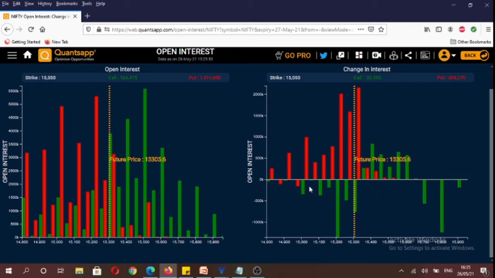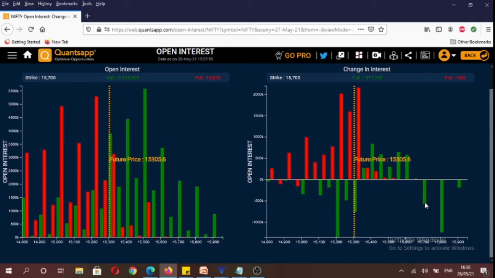In calls you would be able to see 15,000, 15,100, 15,200, 15,300 call option strikes in which open interest reduced. So it tells us that call option buyers booked their profits, while call option writers booked their losses in the money strikes. Further out of the money calls also saw their open interest reduce. In them, call option buyers booked their losses, and call option writers booked their profits.